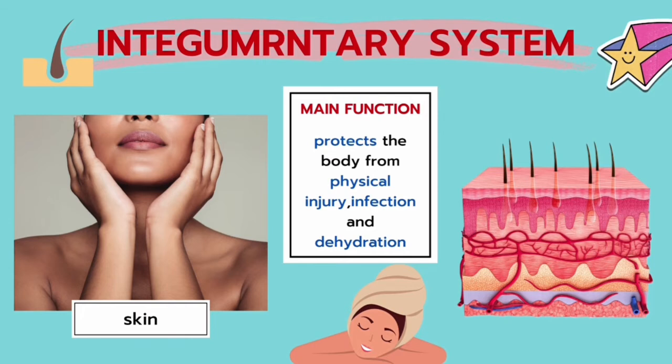Then, we also have the integumentary system, which is basically just the skin on our body. The function of the skin or the integumentary system is to protect our body from physical injury and infection as well as dehydration. This diagram is a close-up look on how our skin looks like. As you can see, we have tiny hairs on the skin, and we also have multiple layers such as the epidermis and the dermis. And it also has blood capillaries flowing through it, and also a layer of fat at the bottom.